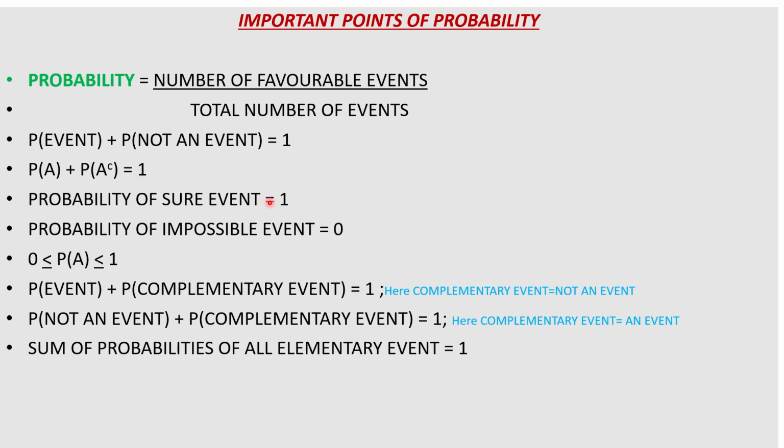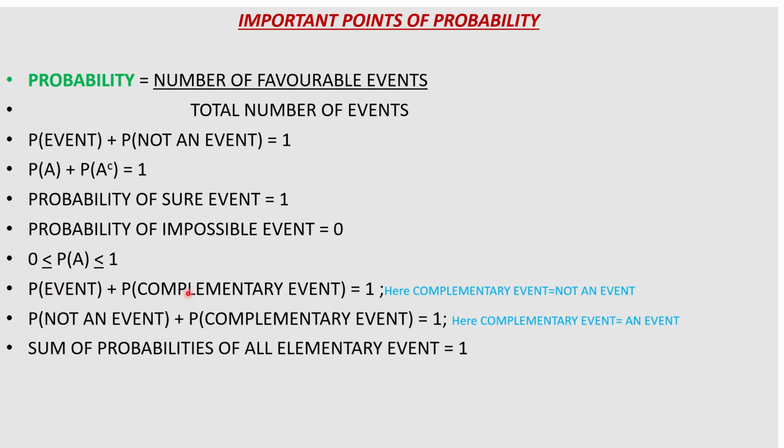Probability of a sure event is 1. Probability of an impossible event is 0. Probability always lies between 0 and 1, meaning its least value will be 0 and its greatest value will be 1. Remaining will be in between 0 and 1.